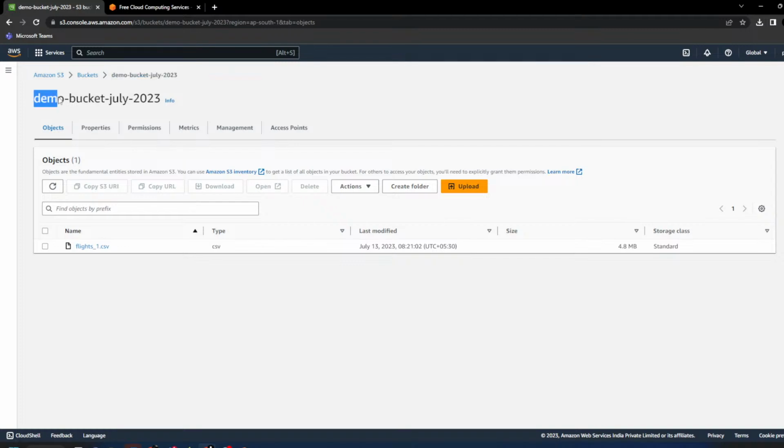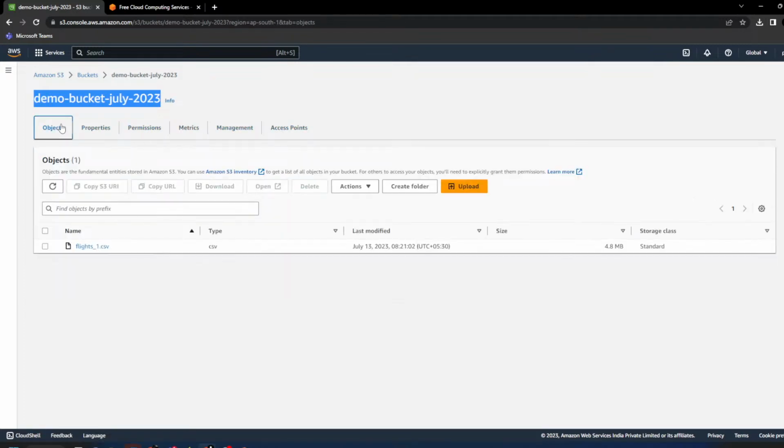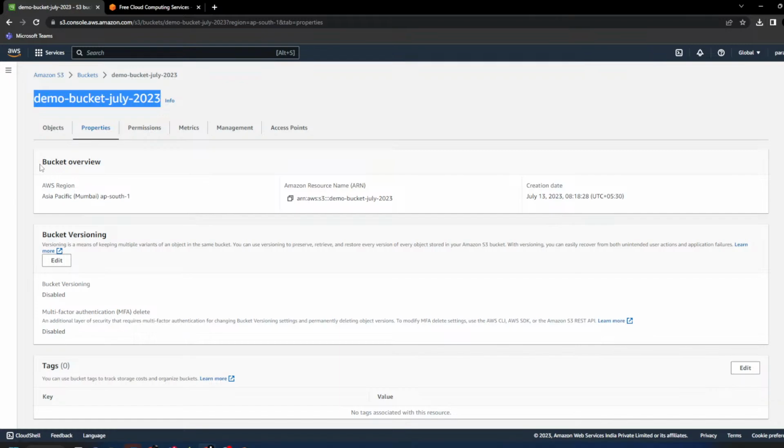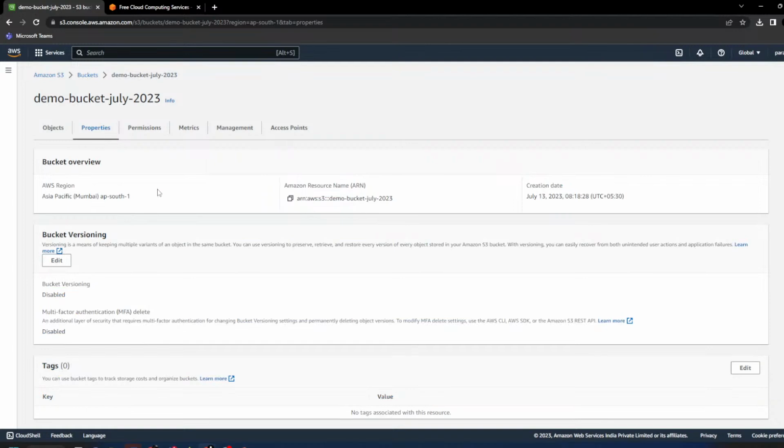Right now I'm in my bucket, that is the root position of my bucket. That means all these properties and all permissions are for my bucket. Click on properties. Now you can see it is the bucket properties. All these things are bucket properties. So what are the properties of the bucket right now?